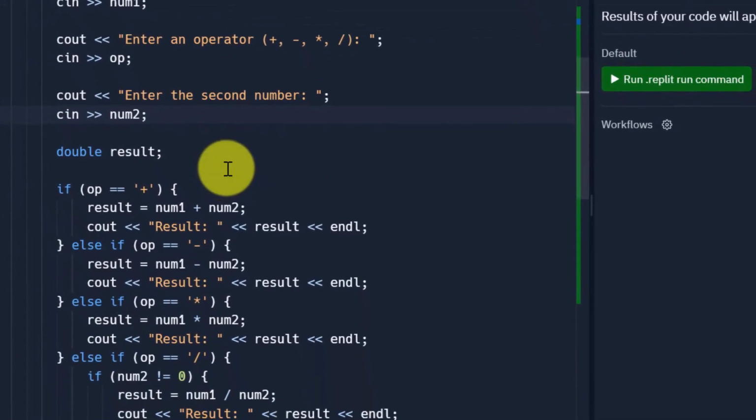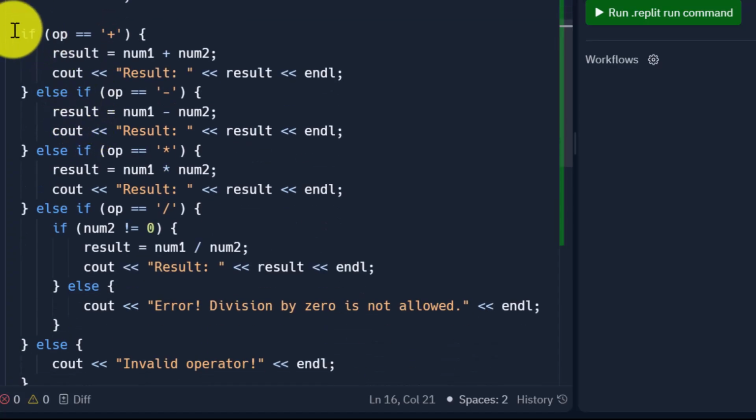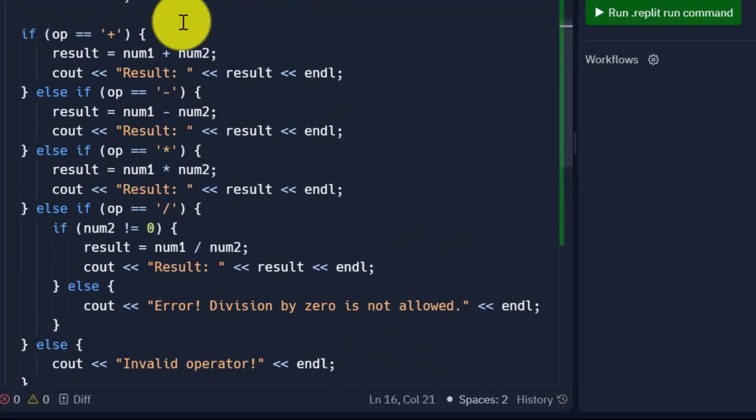Now we are going to make use of the conditional logic that we studied: if, else if, and else. Here is the logic that we are going to apply. We are going to check what is the operator that the user entered, and based on that we are going to perform the operation. First I'm going to check if the operator that the user entered is plus. So I use an if statement, and within parentheses OP, which is the operator, equal to plus.